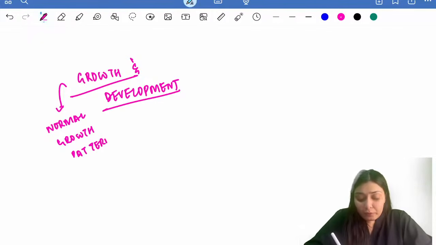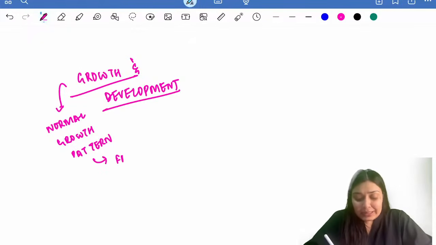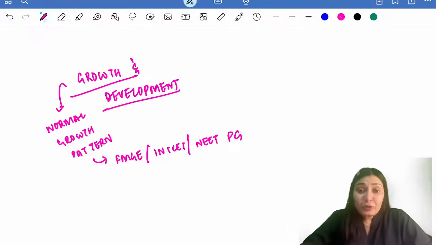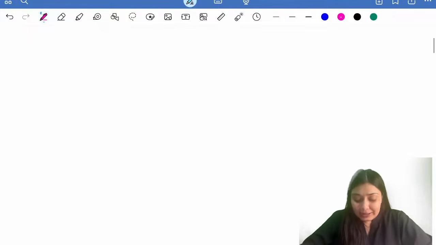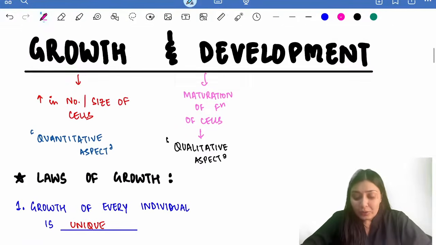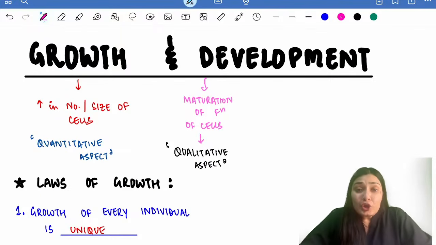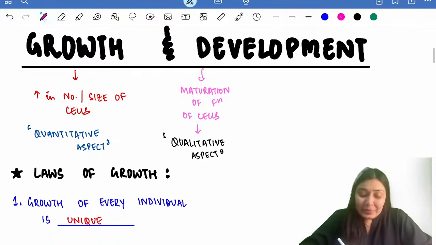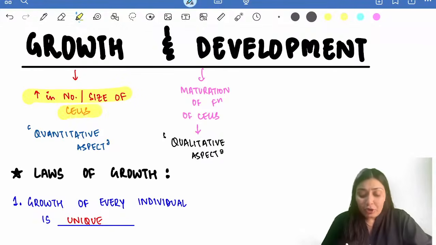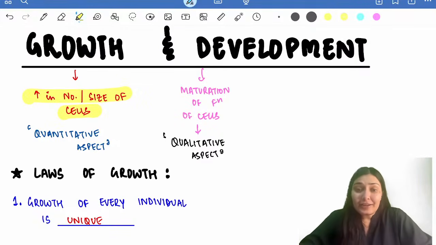This is important for all of your exams, be it FMG, be it INICET, be it NEET PG. This normal growth pattern is something that is asked very frequently in the exam. So let's understand what is growth and what is development. When I talk about growth, it means increase in the number or increase in the size of the cells, right?